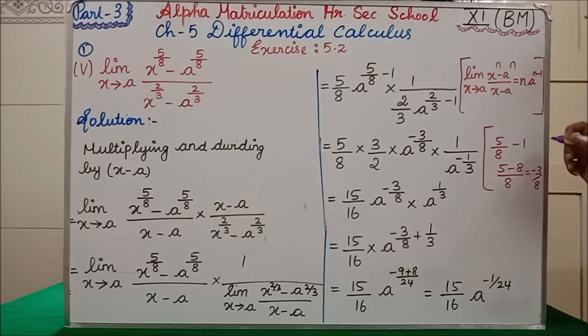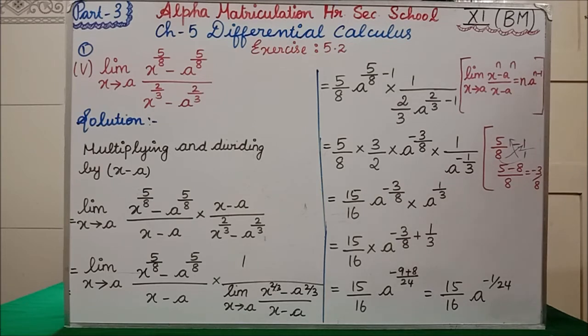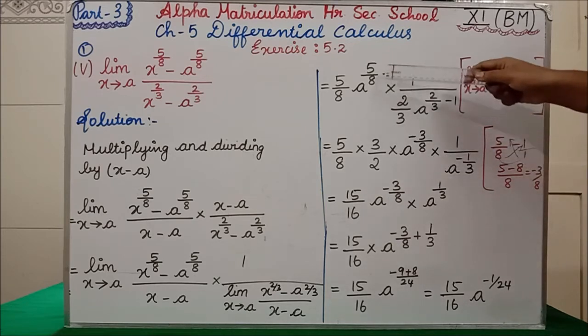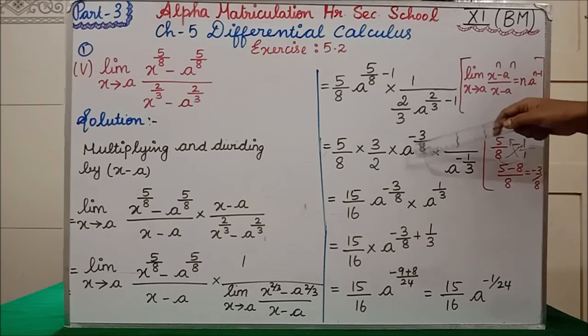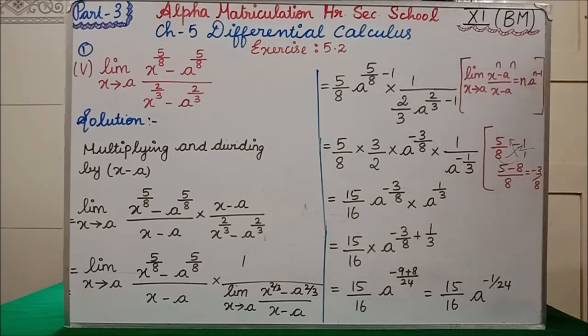Here, why are we writing like this? If you see, there is no denominator, which means you have to consider the denominator as 1. Then you have to do the cross multiplication. 1 into 5 is 5, 8 into 1 is 8, divided by 1 8s are 8, is equal to 5 minus 8, which is minus 3 by 8. Clear? So 5 by 8 minus 1, the answer is minus 3 by 8. So a power, instead of this we are writing minus 3 by 8, because if we simplify we are getting minus 3 by 8.